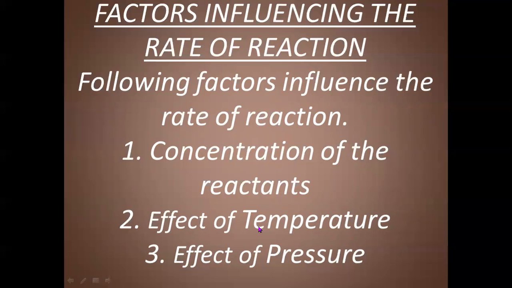A fast step will never be considered as the rate determining step, or we cannot determine the rate of a reaction which is taking place fast. So even for covalent compounds, when we try to determine the rate of reaction, we have to choose that step of the reaction, if it is multi-step, which is slow, and that is called the rate determining step.